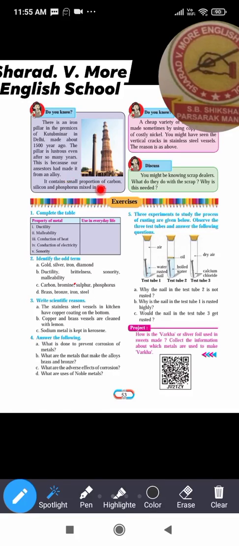It contains small proportion of carbon, silicon and phosphorus mixed in iron. So this iron pillar is made up of carbon, silicon and phosphorus elements. Do you know? A cheap variety of stainless steel is made sometimes by using copper instead of the costly nickel. Okay, now yes, stainless steel contains which elements? It contains the iron, carbon, nickel and chromium.